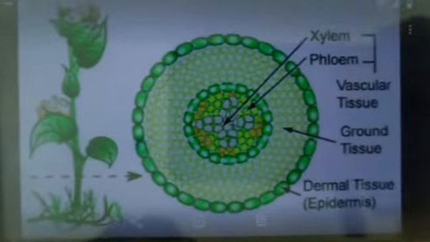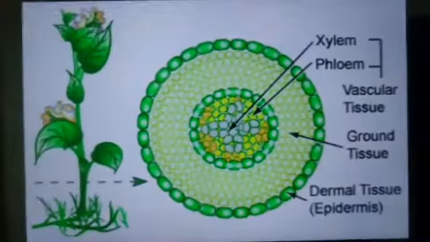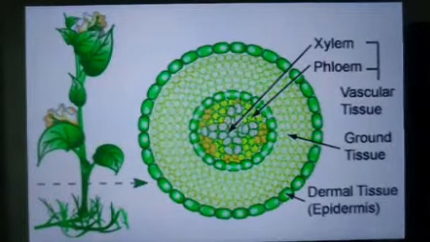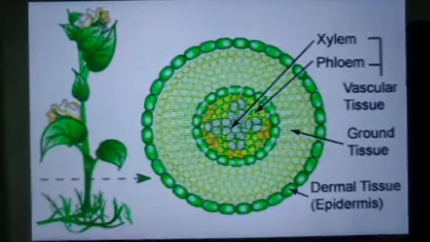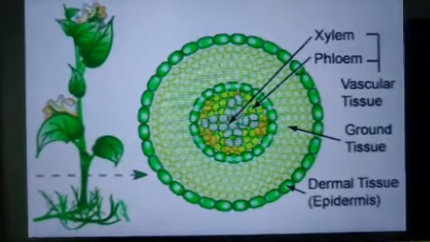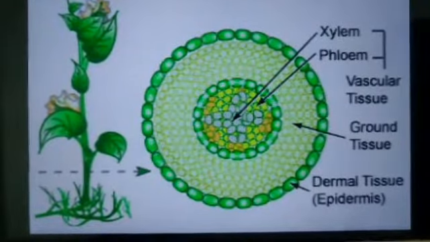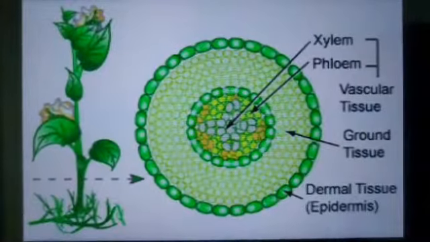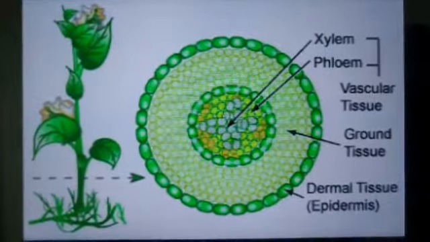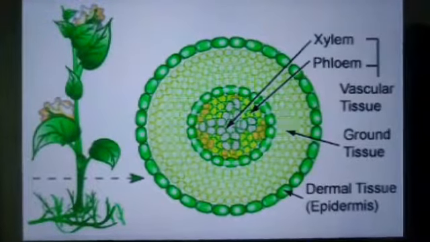The dermal tissue system, or epidermal tissue system, is derived from the protoderm. The ground tissue system is derived from the ground meristem, which makes the cortex of the plant. The vascular tissue system is derived from the procambium of meristematic tissues, and it consists of xylem and phloem.